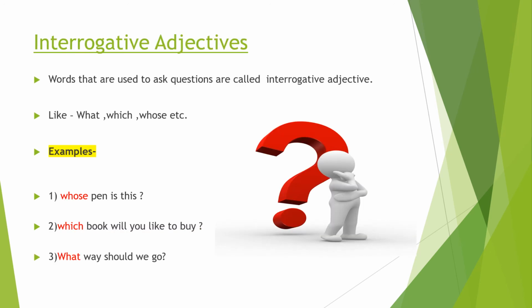Next type of adjective is interrogative adjective. So let's see what it is. Words that are used to ask questions are called interrogative adjectives, like what, which, whose, etc. It is important to remember that these types of adjectives are always used with a noun. For example, whose pen is this? In this sentence, pen is a noun and whose is a word that is asking a question. So here whose is an interrogative adjective.